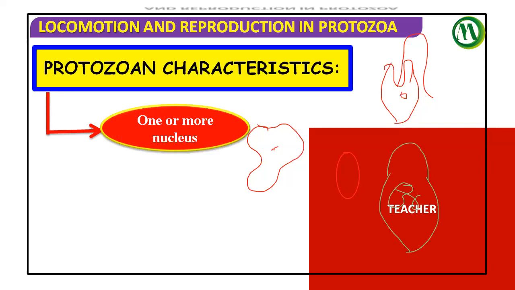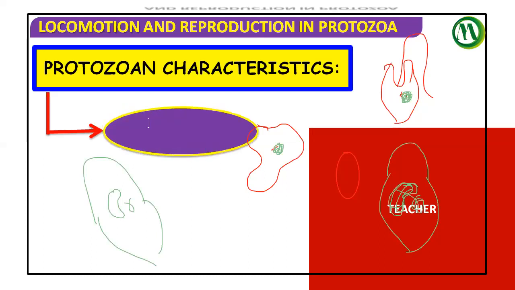You see, in case of amoeba, one nucleus is present. In case of euglena, we have only one nucleus. If we come to paramecium, I'll draw the paramecium here. We have two nuclei, macronucleus and micronucleus. Okay. Then they are eukaryotic organisms.